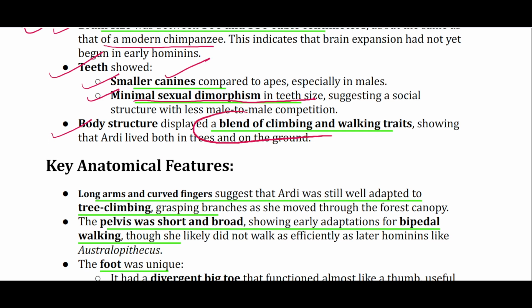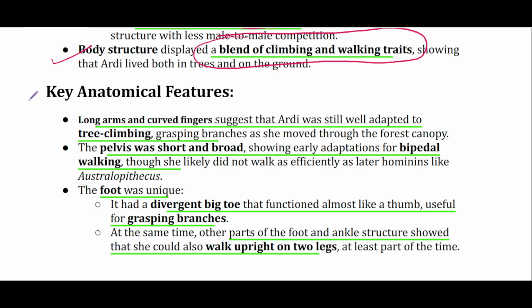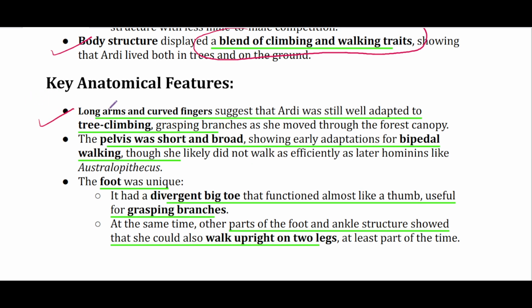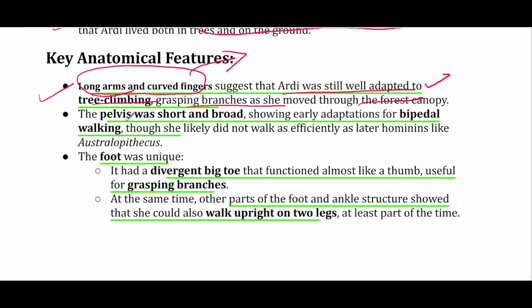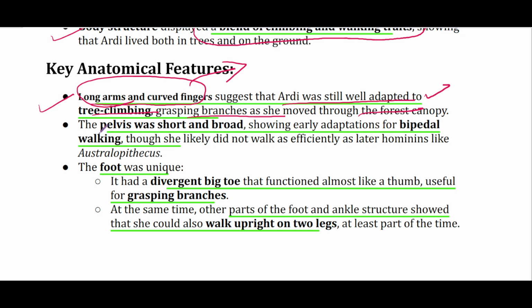Again, it displayed a blend of climbing and walking traits, transitional features. The key anatomical features: long arms and curved fingers that suggest an arboreal lifestyle and that Ardi was still well adapted to tree climbing, grasping branches as she moved through the forest canopy. A female member of this group.